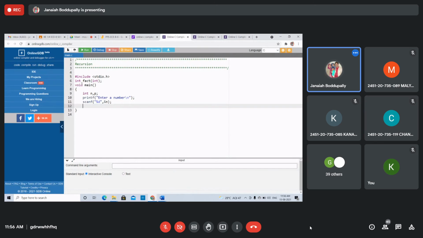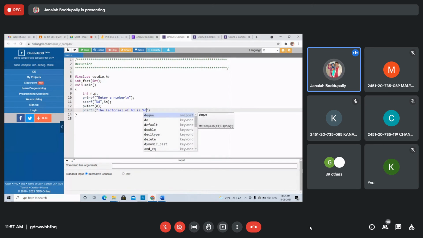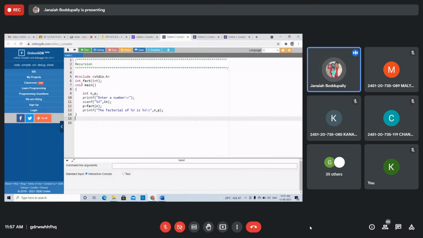Once you read, then p equals to fact of n. What is the function name? Function calling, fact of n. Printf, factorial of percent d is percent d, n comma p. This is for the number. Okay, this is over. Function definition.